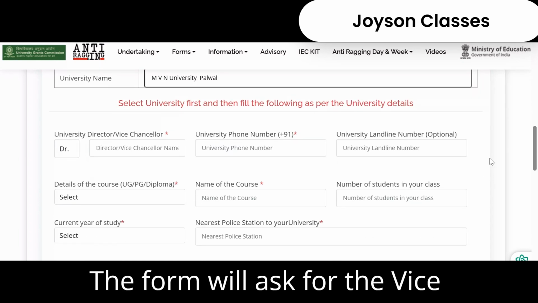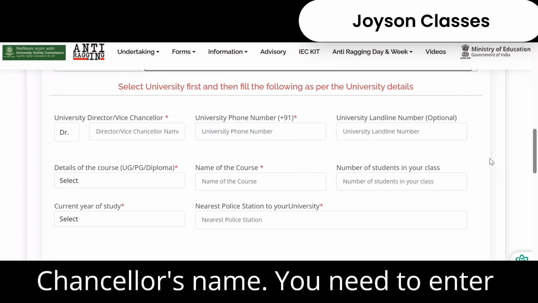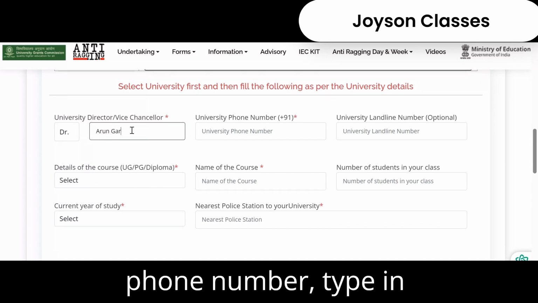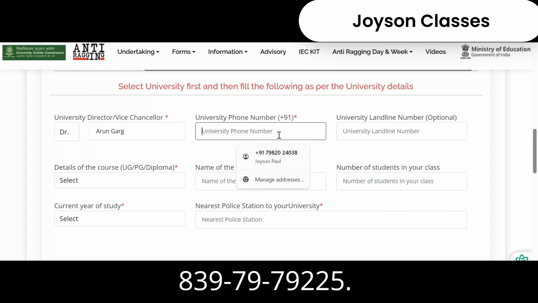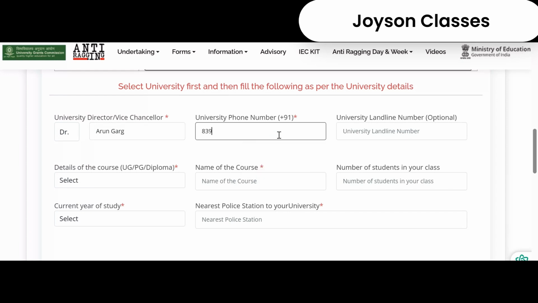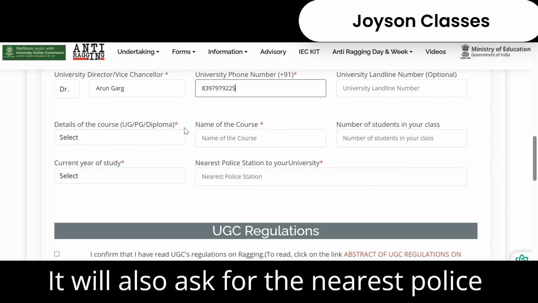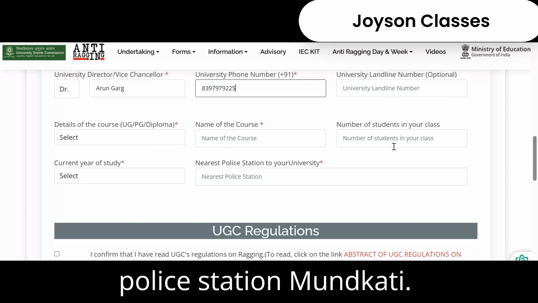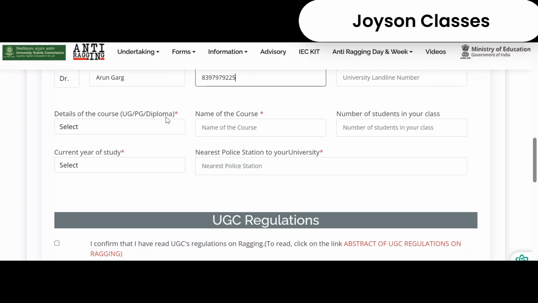The form will ask for the Vice-Chancellor's name. You need to enter Prof. Dr. Arun Garg. For the university phone number, type in 8397979225. It will also ask for the nearest police station to the university. Please enter Police Station Mundkati.